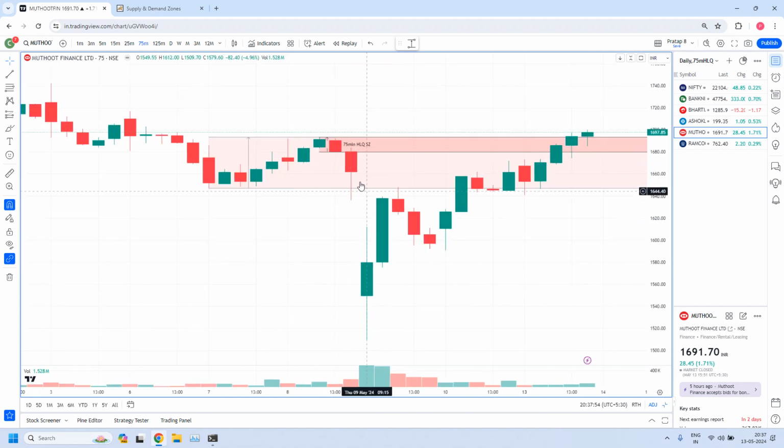And I stopped my analysis here. Please check the previous video. Why did I stop? Because I didn't find a proper fine-tuned 5-minute zone. And in the previous video, I told you this zone will be violated. That is what happened. Today it is violated. Why didn't it violate yesterday? Because yesterday prices closed inside the zone and today continued and finally the whole zone is violated.